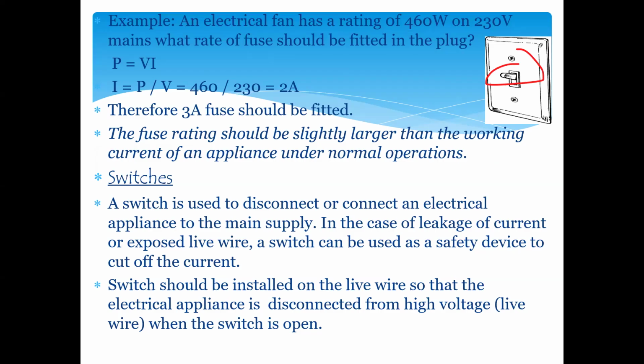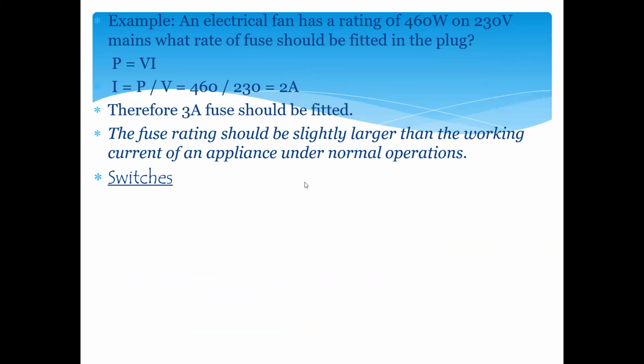Why does the fuse rating need to be larger? So that the device can tolerate it. If a device needs 2 ampere to work, if the current is 2.1, yes, it will work. If it is 2.2, yes, it will also work. 2.3, it will work. The main reason for selecting a higher fuse than what the device needs is because it can work with a higher current as well. But if the current is too high, it will produce a lot of heat energy, which as a result may damage the device.